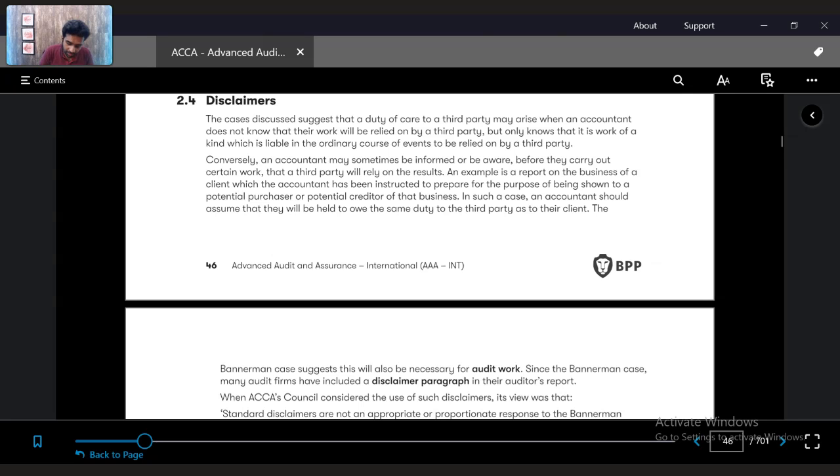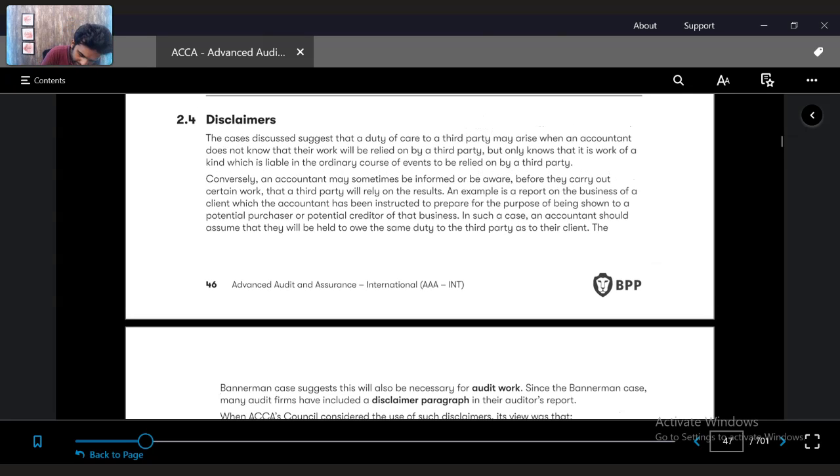In December 2002, PricewaterhouseCoopers announced that its audit report would carry a health warning, that the opinion is provided solely for the benefit of the shareholders and expressly disclaims liability to third parties.